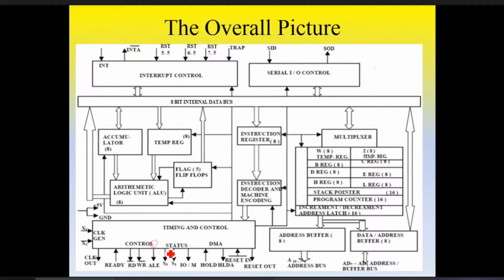This is responsible for out of 16 lines, these 16 lines can be used for the data purpose as well as for the address purpose also. This is address latch enable. So depending on the value of ALE, whether it is 0 or 1, the lines can be used as data or the address.